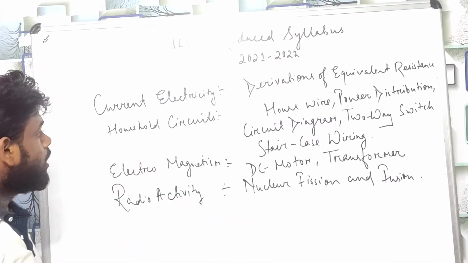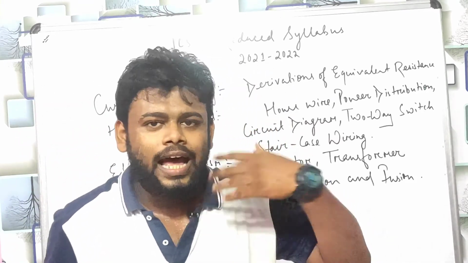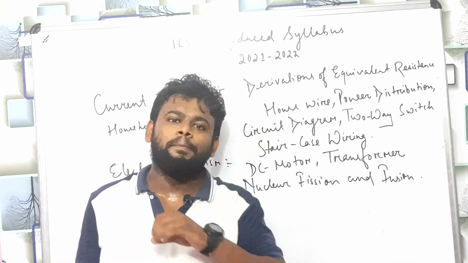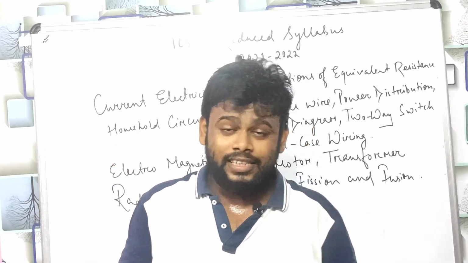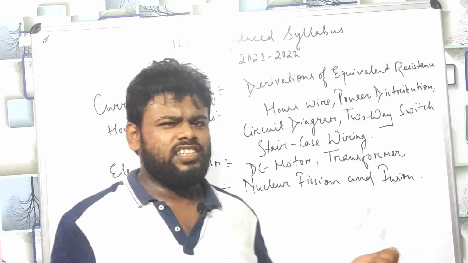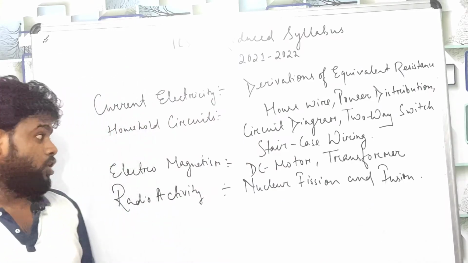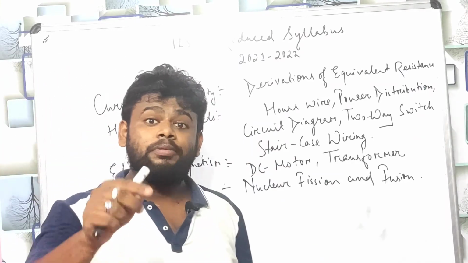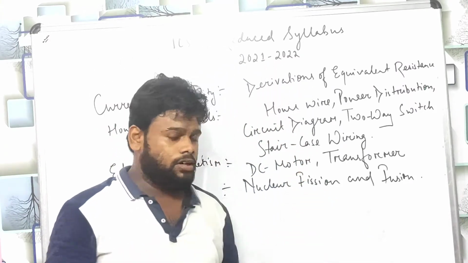Again, it is coming to electromagnetism, children. Your last year's batch, electromagnetism was completely deleted. The entire chapter was deleted. Again it is back, not the toughest, but a little bit tricky as well as difficult chapter. Electromagnetism, DC motor, AC motor is going to be read. That means you are going to read AC motor, but DC motor you don't need to study, thank God.